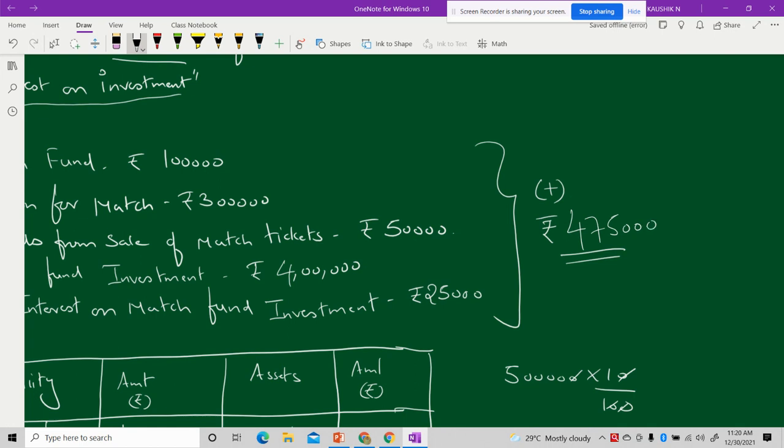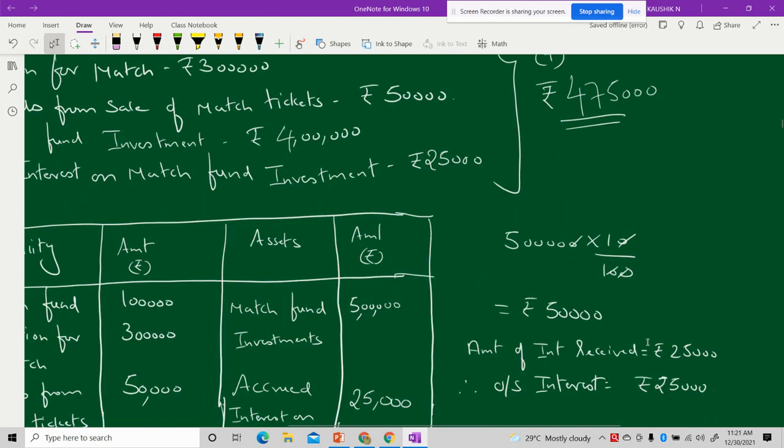Now, in this question, the date of investment is not mentioned, so it is assumed that it is done in the beginning of the year, and you have to calculate it for the full year. So this will not be 5 lakh, this will be 4 lakh. On 4 lakh, if I calculate 10 percentage, I'll get an amount of rupees 40,000. I repeat, on the value of rupees 4 lakh, if I calculate 10 percentage, my interest will not be 50,000, it will be 40,000.